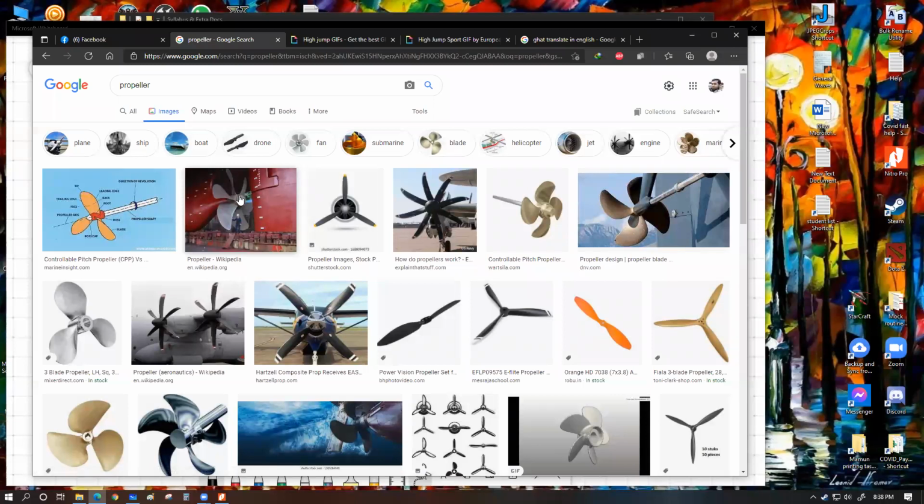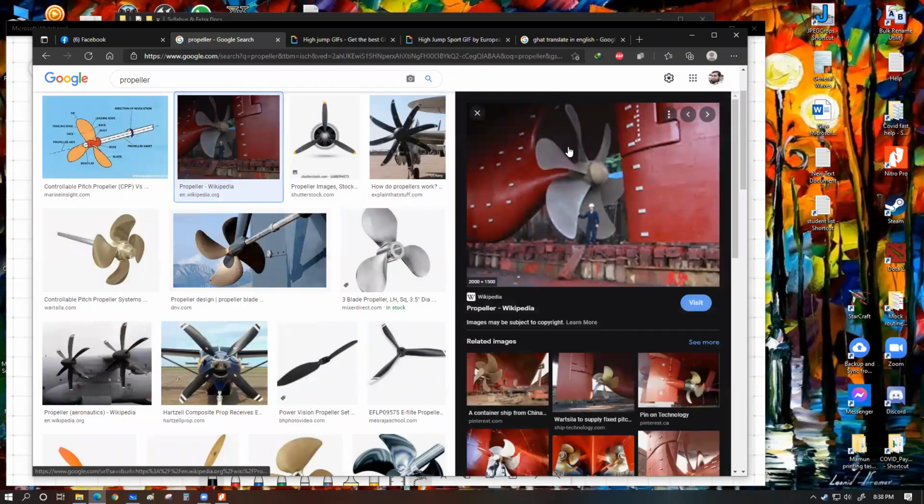So have a look. Yeah, this is one of the images of a propeller. This is how a propeller looks. So you can see those angles, right? This is the body of the ship, and this is what we call the hull. No, this is not the hull. This is called the rudder. This is the hull. This is the body of the ship. This is called the rudder, and the rudder is basically what controls the direction of the vehicle.